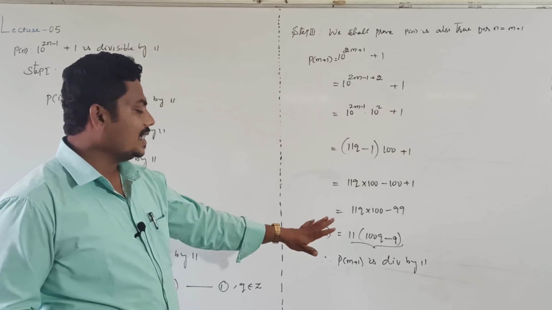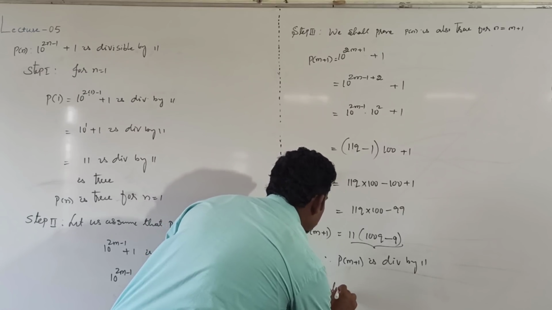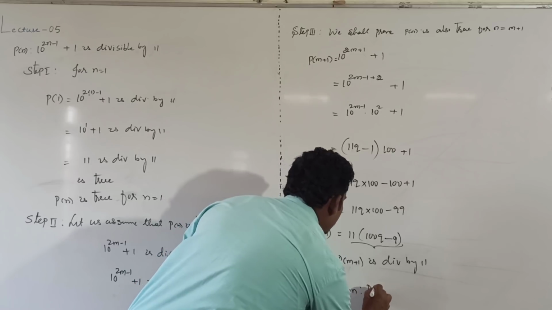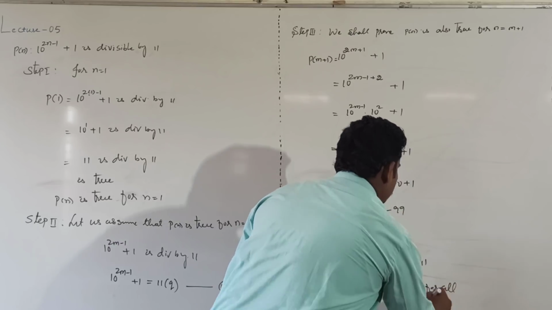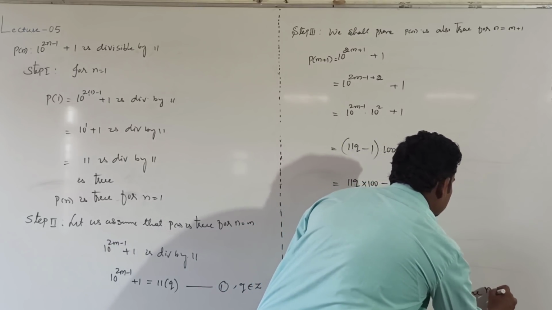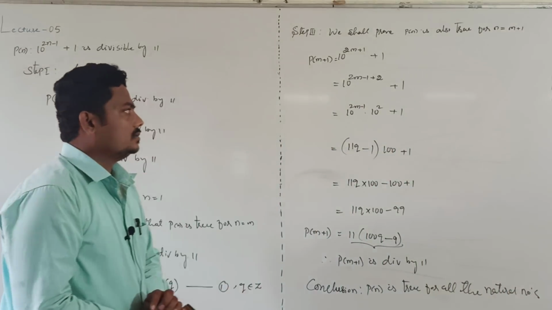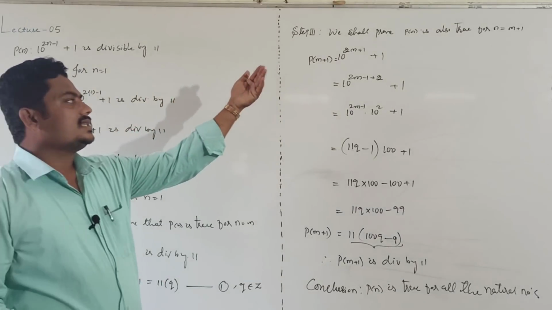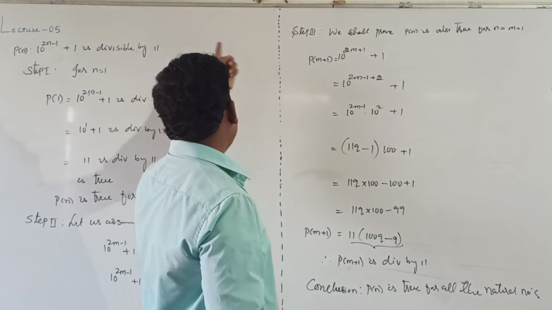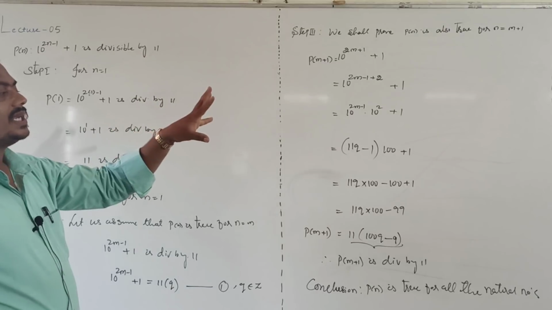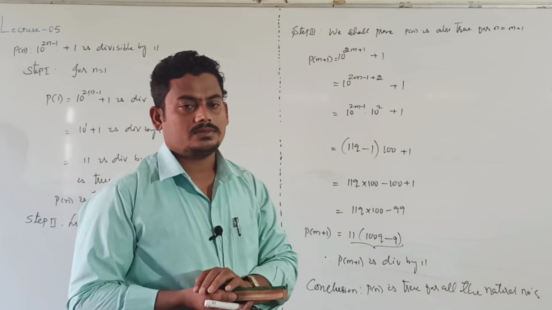And lastly write the conclusion. P of n is true for all the natural numbers. Directly replace n as m plus 1 and simplify. First directly replace n as m plus 1 and simplify and lastly conclude whether it is divisible by given number or not.